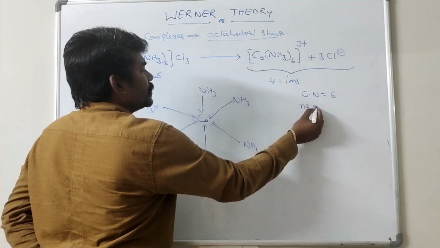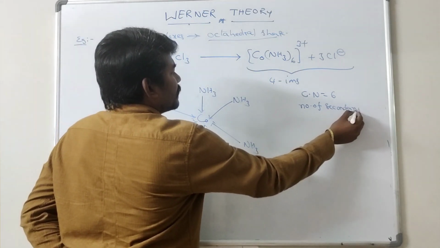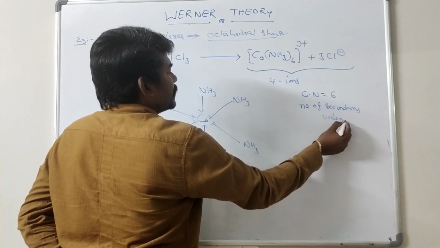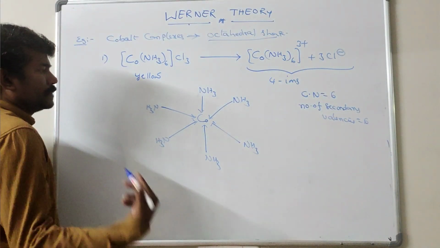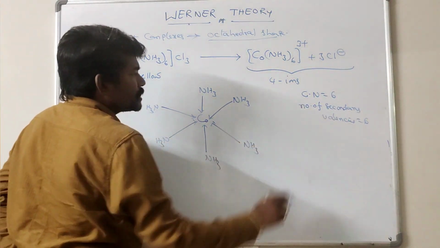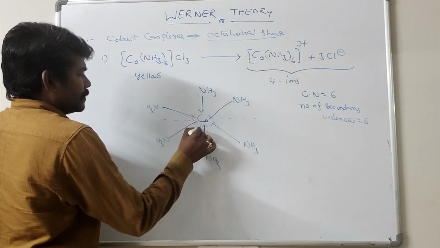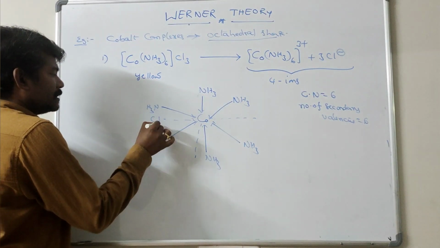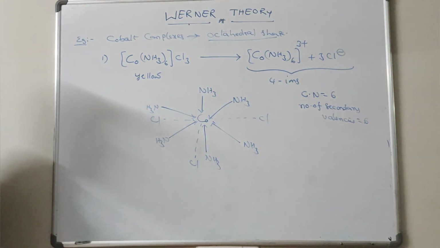The number of secondary valencies is equal to 6 because it is octahedral in shape. The NH3 shows only the secondary valence, and the remaining 3 show primary valency.